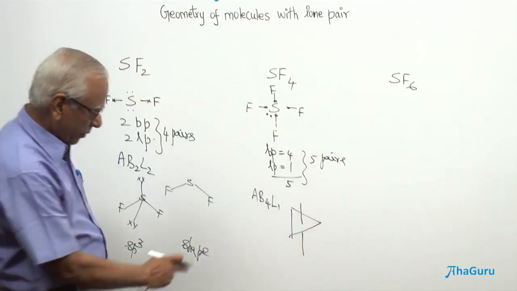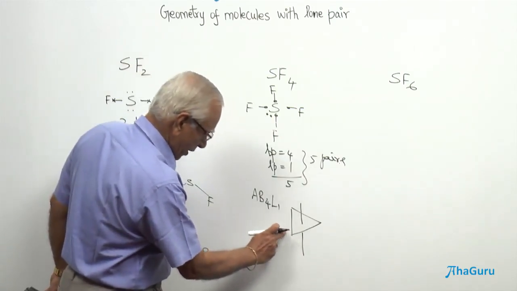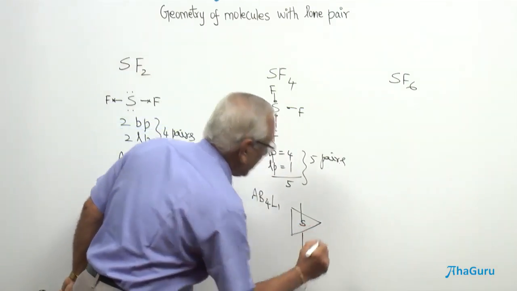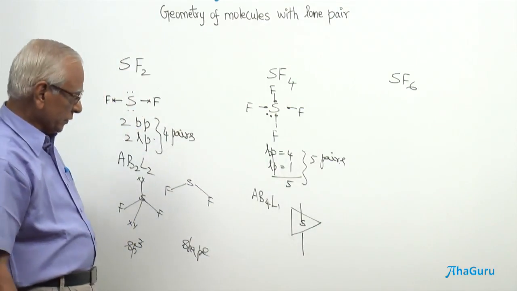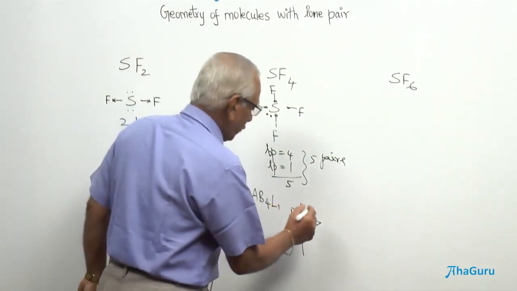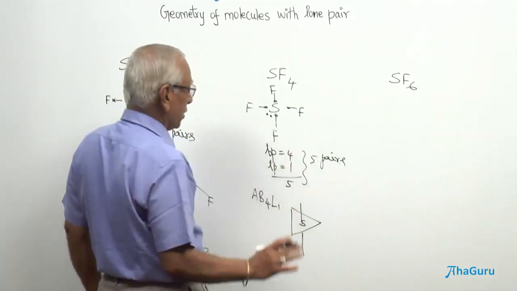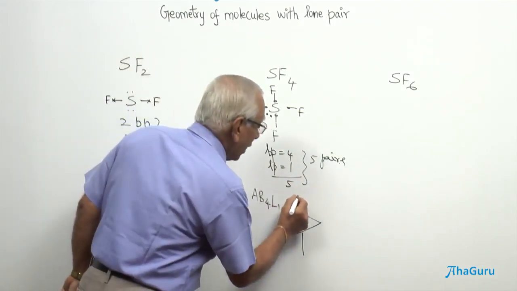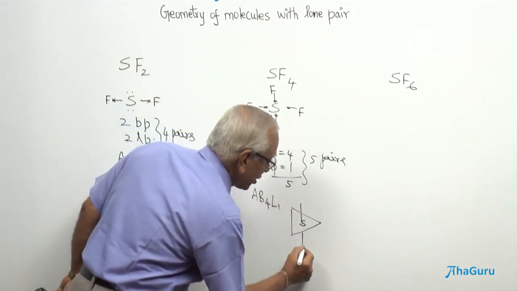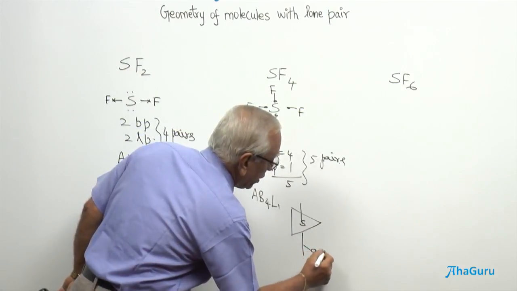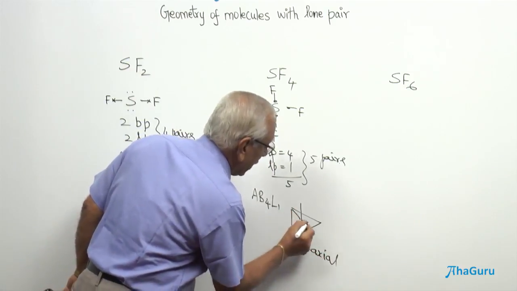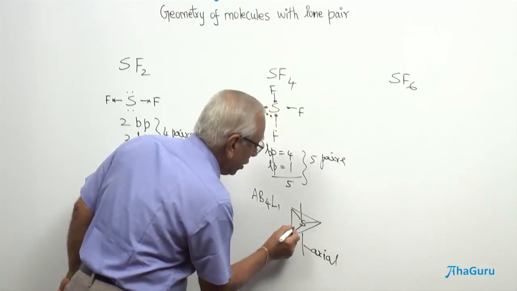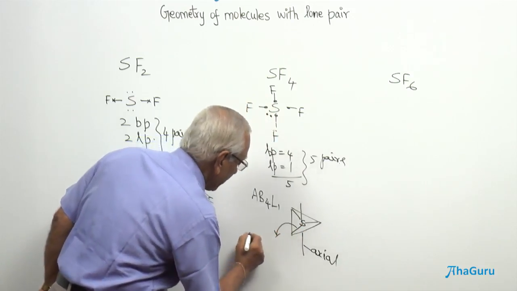Now let me put sulfur here and 4 fluorine and a lone pair. We shall fix the lone pair first. This is called an axial bond, and these bonds are called equatorial bonds.